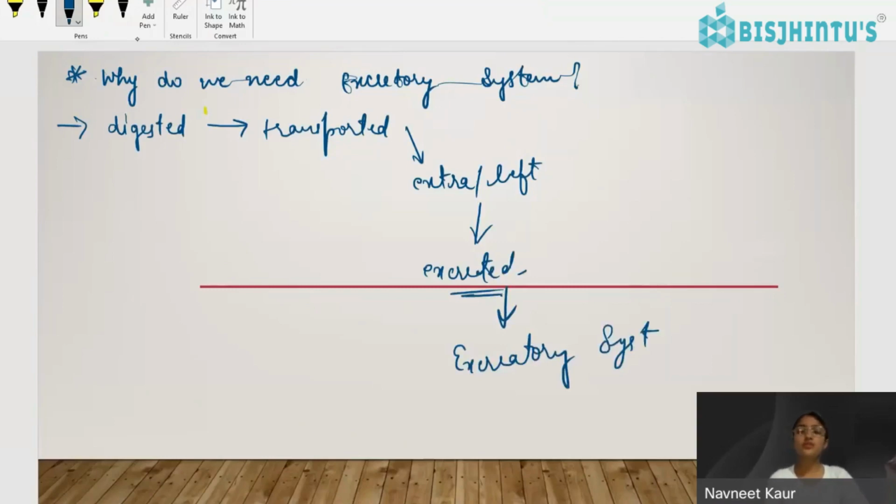Suppose this is 100% of the food we are consuming. Not all 100% of the food is of use for our body, right? Only some part that contains minerals, vitamins, nutrients is consumed by the body, and the rest is what we call waste, right? The waste material is excreted out of our body with the help of the excretory system.